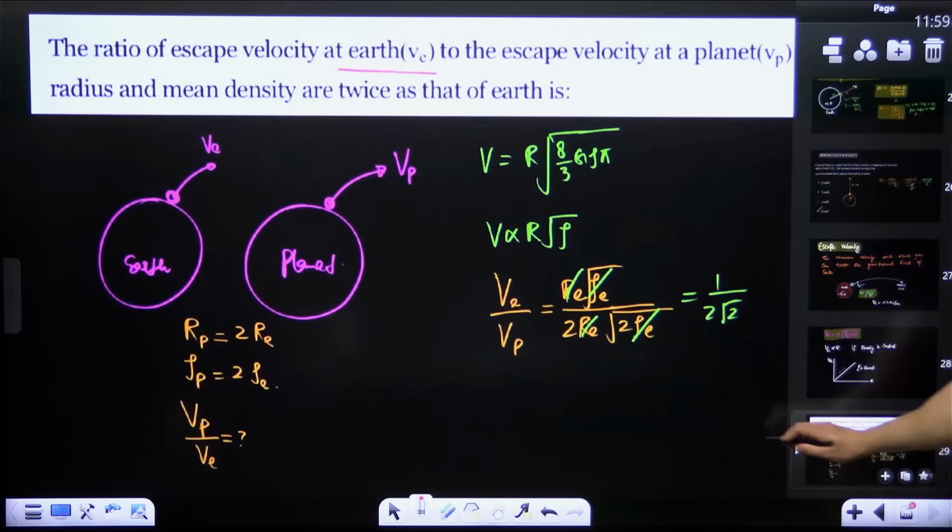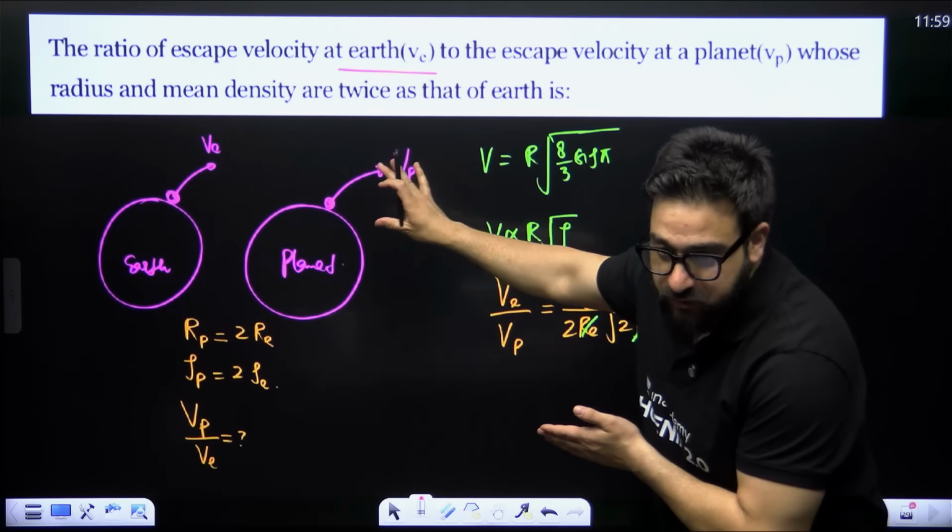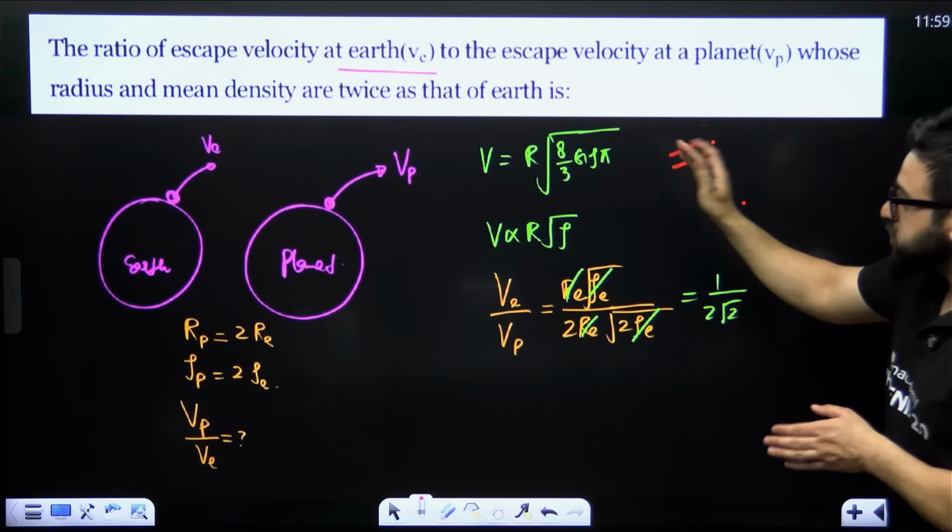Okay, now there is a question on this escape velocity. This is solved over here. I would want you guys to check this out and solve this from your end.